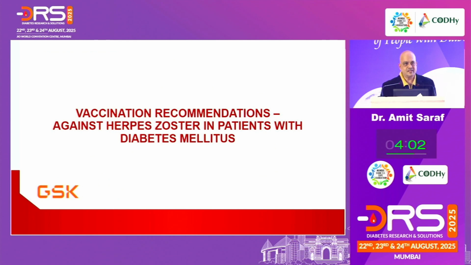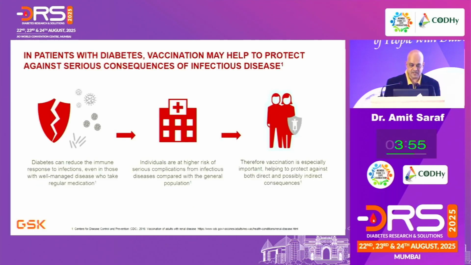So, coming to the last bit of my talk, what are the recommendations of this vaccination in an individual with diabetes mellitus? If you can give it to a diabetic, you reduce the chance of infection, even in those who manage the disease well. Many times we are asked, "Doc, I'm on diabetes tablets for the last 10, 12 years, my sugars are very well controlled. Do I really need a vaccination?" The answer is yes. As I mentioned in the previous slide, a normoglycemic or well-controlled diabetic also has a little extra chance of developing this infection.